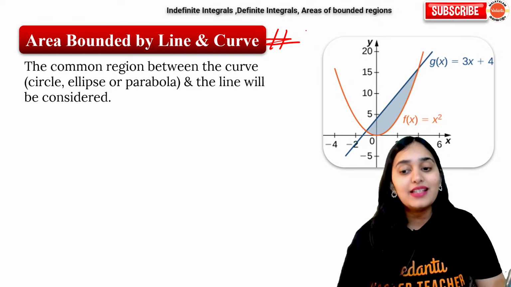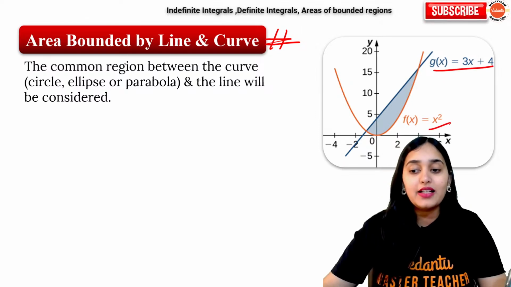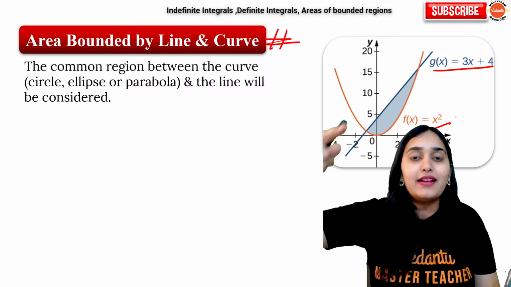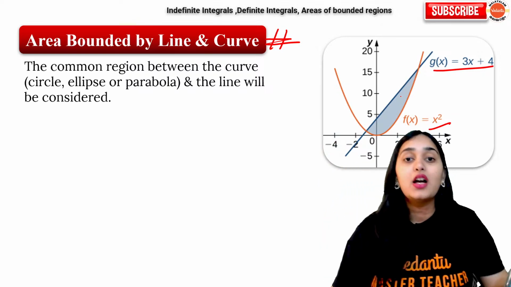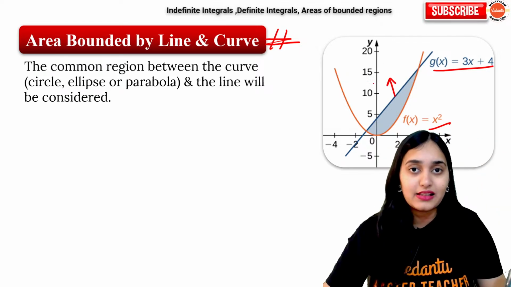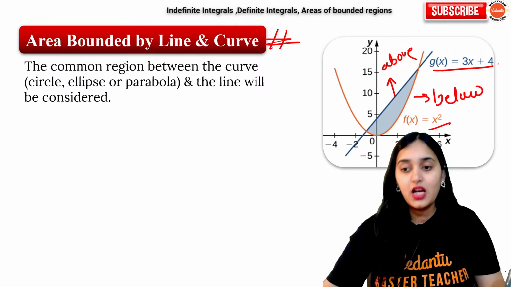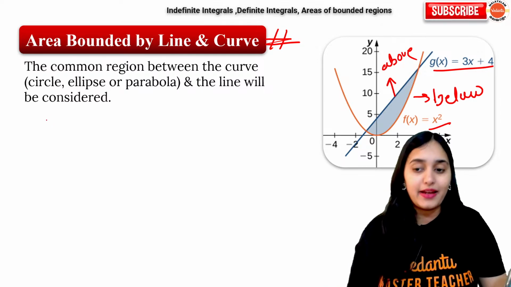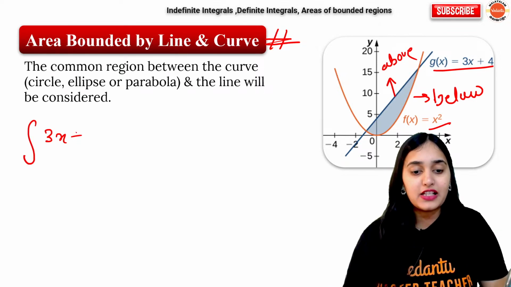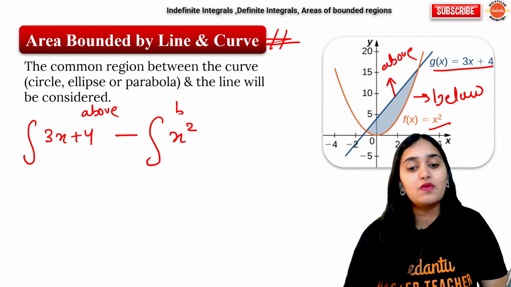Areas bounded by lines and curves. Sometimes they will give you a question that there is a line 3x plus 4 and a curve x square, what is the area between them? For this, you have to visualize the diagram and check which is above and which is below. Here I can clearly see that this graph is above and this graph is below. So the area between the line and the curve will be integration of 3x plus 4 minus integration of x square. Whichever is above minus whichever is below.